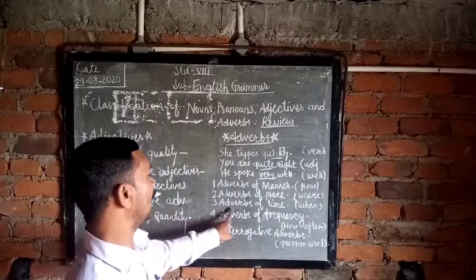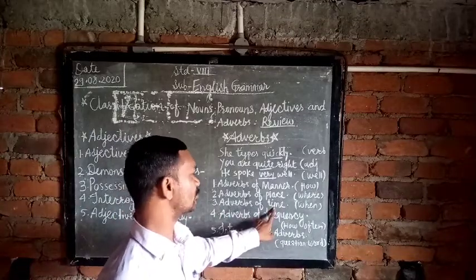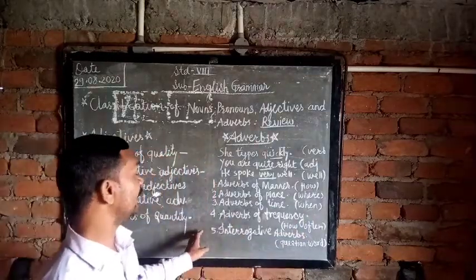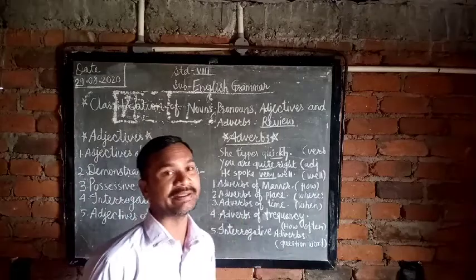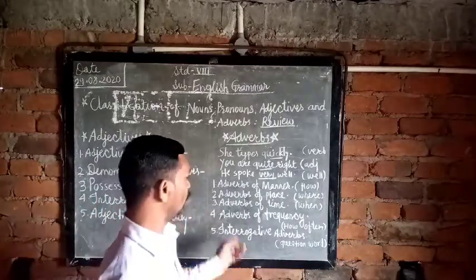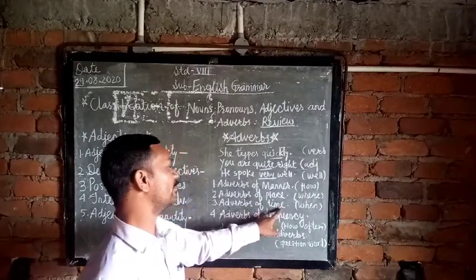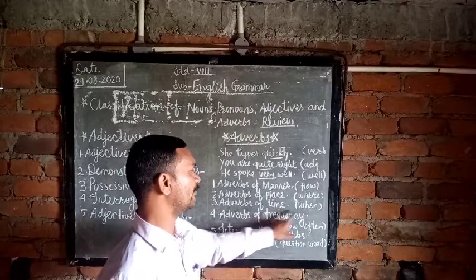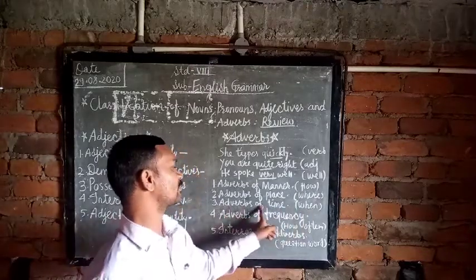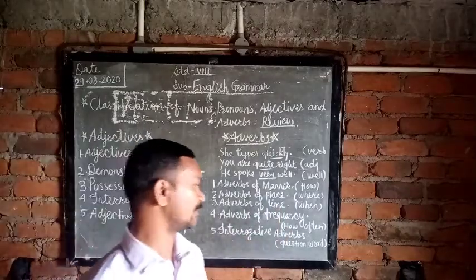Now third, adverbs of time. When you ask the question with when, you get the answer, and understand that this is the adverbs of time. So there are now, then, today, yesterday, soon. This type of words we can use here, and when you ask the question with when, you get the answer. This is the adverbs of time. Got it?